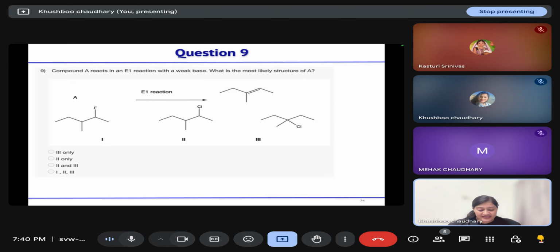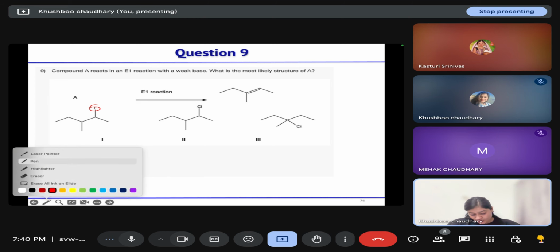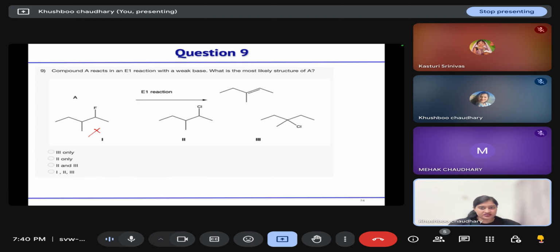Next question is, compound A reacts in an E1 reaction with a weak base. What is the most likely structure of A? So if an E1 reaction is taking place, the first step is proton abstraction, formation of carbocation. Okay. Fluoride is a good leaving group? Yes or no? No, ma'am. No. So this will not participate in the E1 elimination. So this is not the correct option.